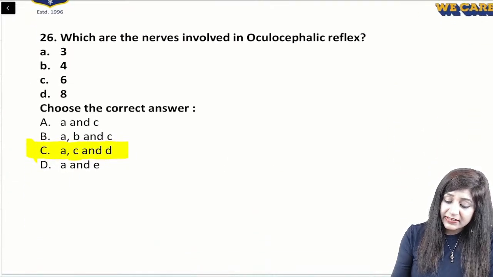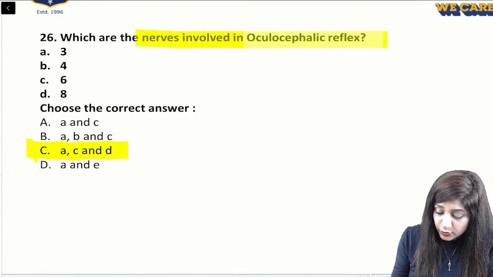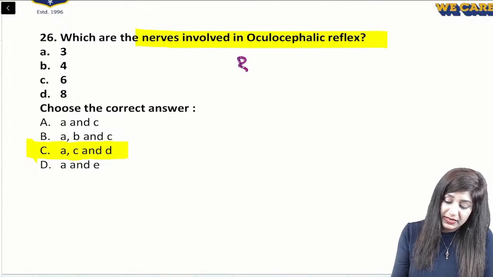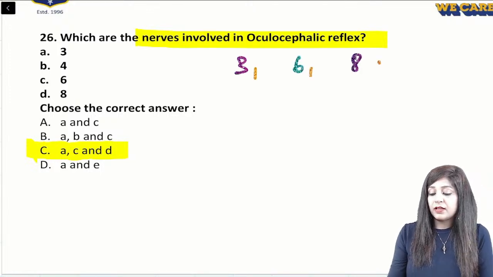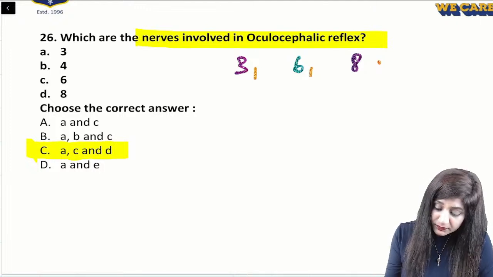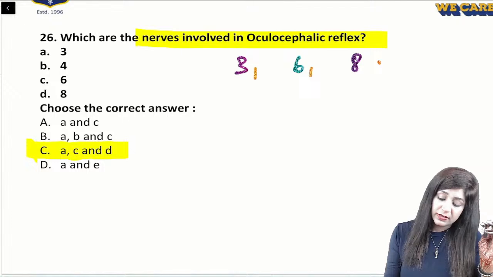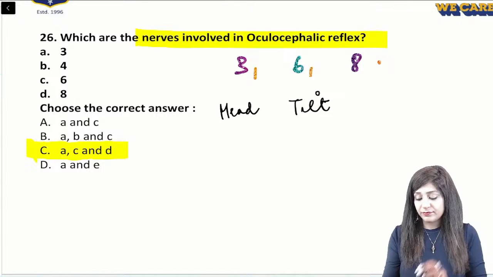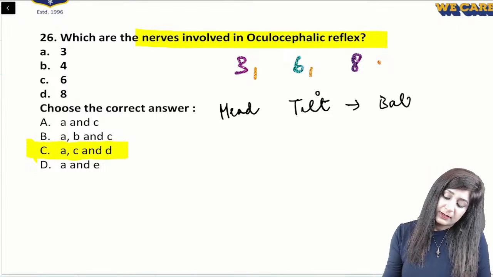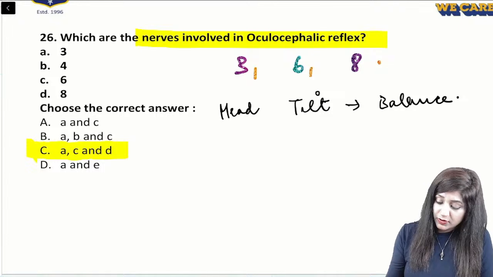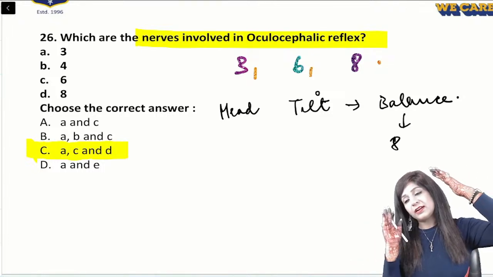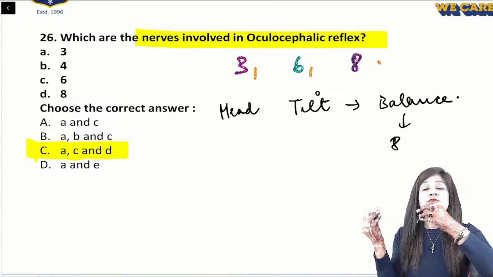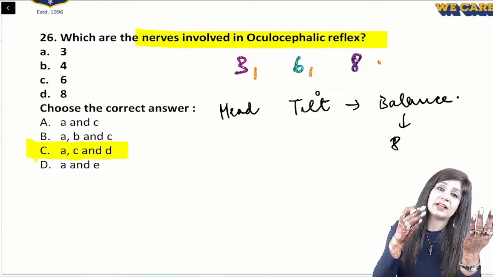Next is: what are the nerves involved in the oculocephalic reflex? The nerves involved are the 3rd, 6th and 8th nerves. Basically, whenever we are tilting the head, we have a balance problem, which goes to the eighth nerve. Whenever we tilt the head to one side, our balance is affected. That affects the eighth nerve, which leads to the impulse to the third nerve and the sixth nerve.